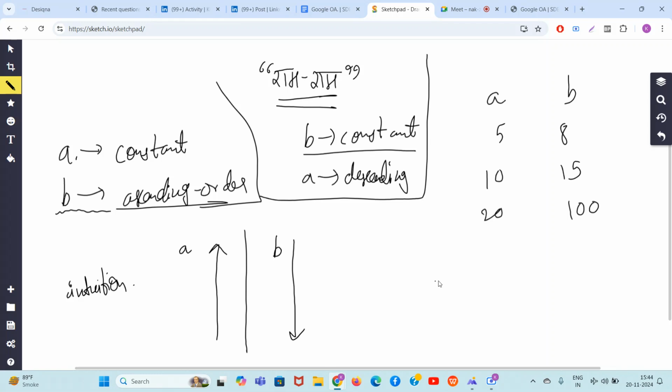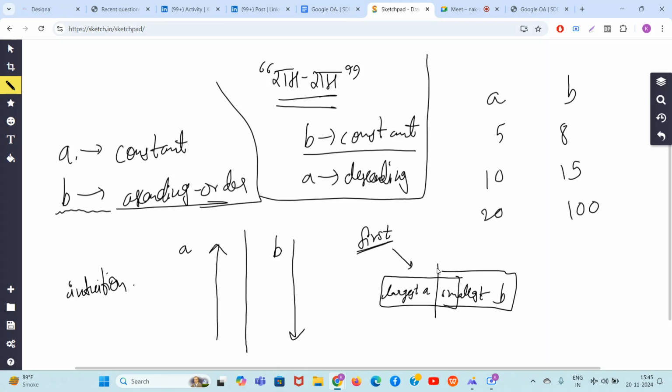Okay, so the first pair which you should go through should always have the largest A and smallest B. See guys, such a brilliant observation.